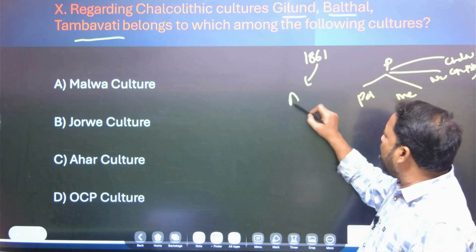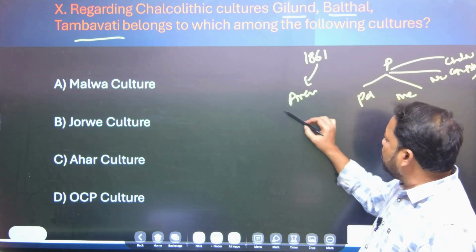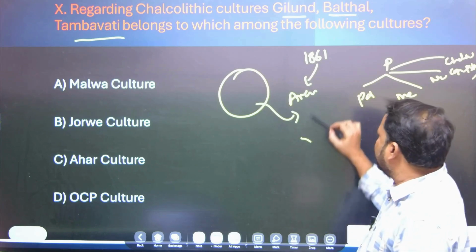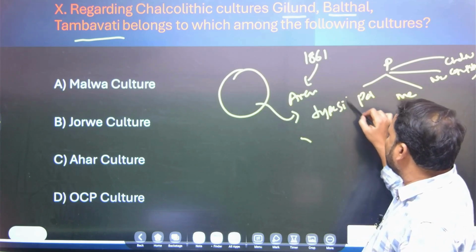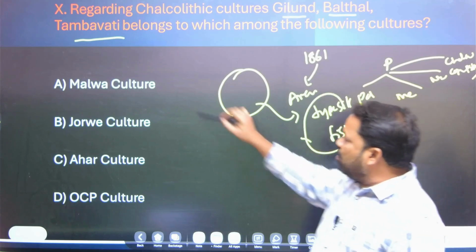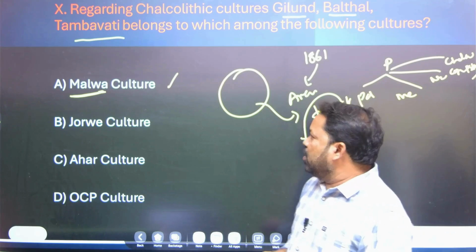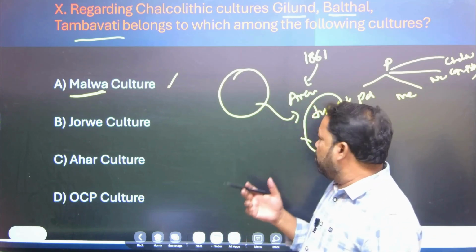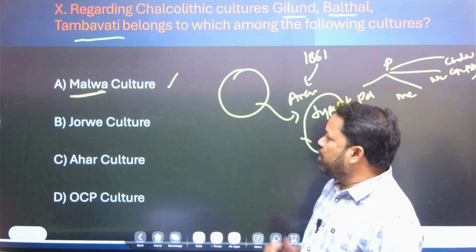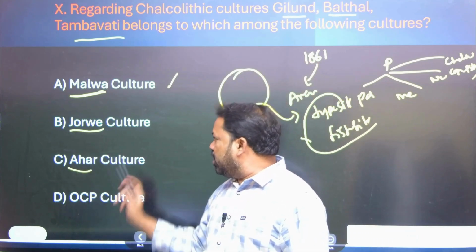According to archaeological tradition, the culture name was given after the type site, or you can call it the first site. Malwa culture means Malwa was the type site, the first place where archaeologists found various sites, and Jarvi is the type site, and Ahar is the type site in that particular area.